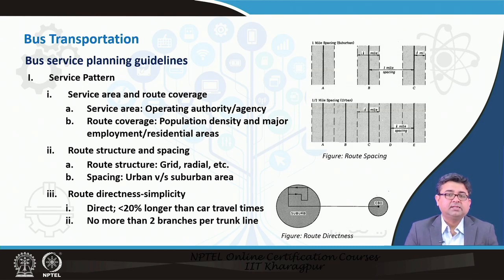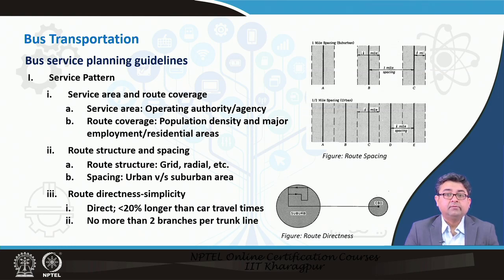If there is low population density, they are usually not that successful. Successful meaning the benefit to cost ratio may not be that high, and you have to understand where your major employment centers and major residential areas are, so that you can connect them efficiently. So, that is the first item under service pattern, which is service area and route coverage.